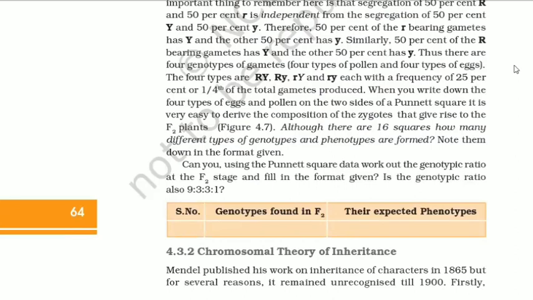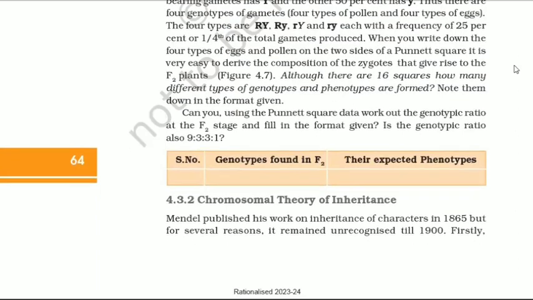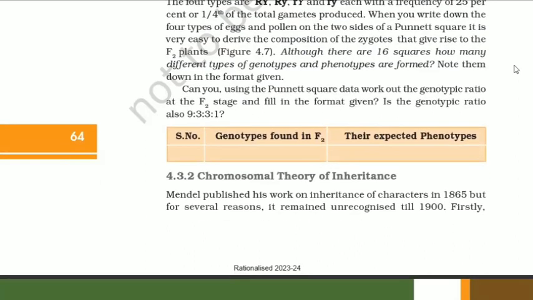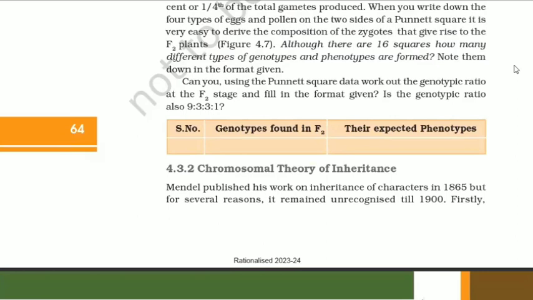When you write down the 4 types of eggs and pollens on two sides of the Punnett square, it is very easy to derive the composition of the zygotes that give rise to the F2 plants. Although there are 16 squares, how many different types of genotypes and phenotypes are formed? Note them down in the format given. Can you use the Punnett square data to work out the genotypic ratio at the F2 stage and fill in the format given? Is the genotypic ratio also 9:3:3:1?